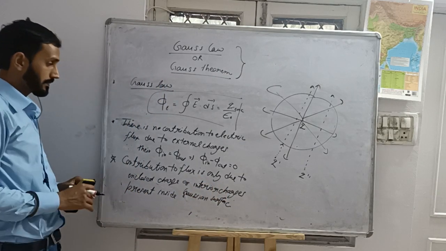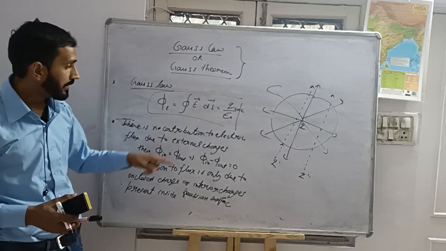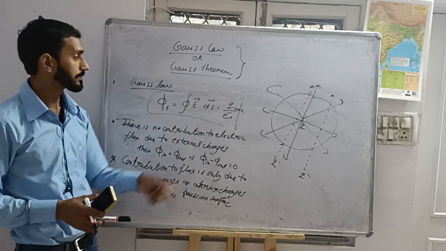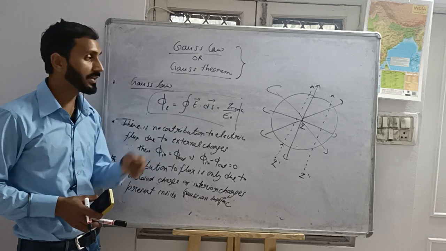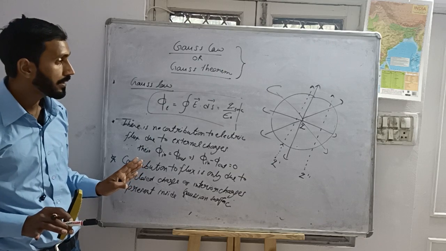Okay, I have discussed the flux. This is a flux. Here is the electric field. Done.